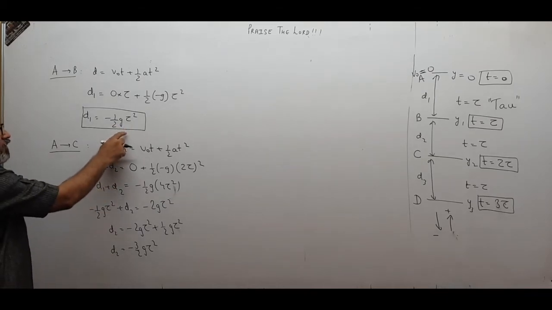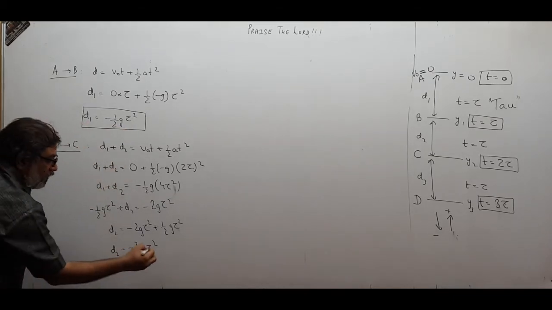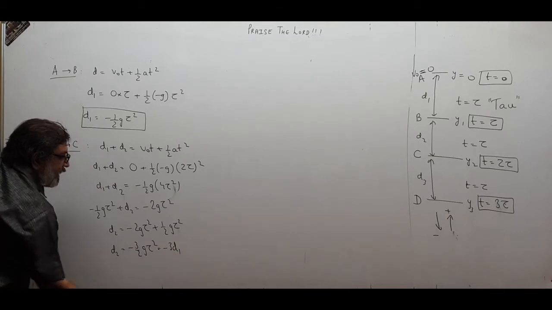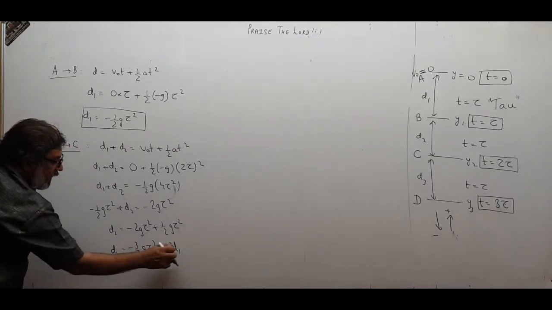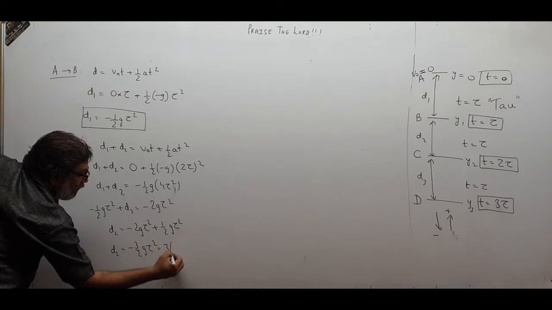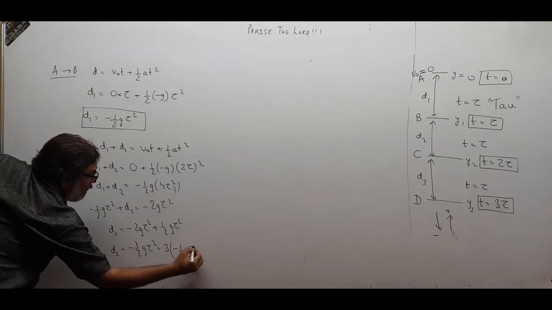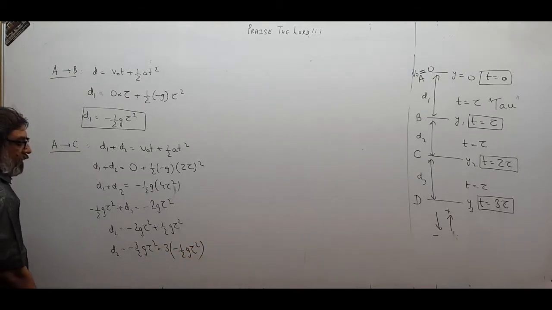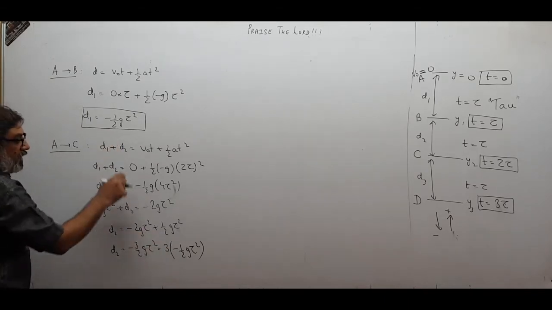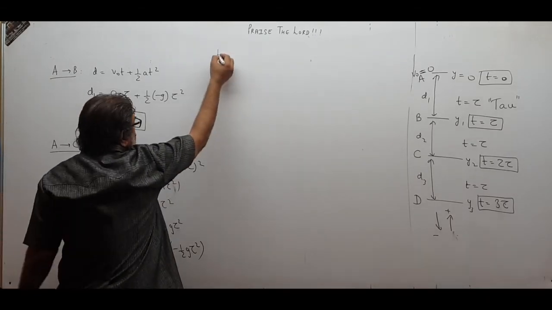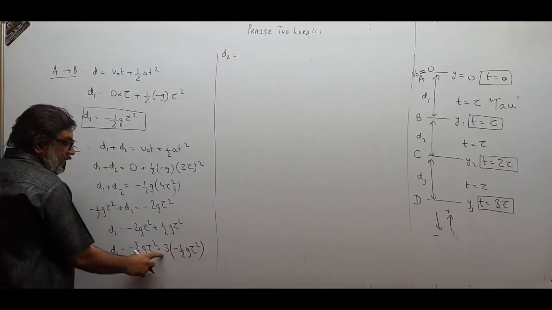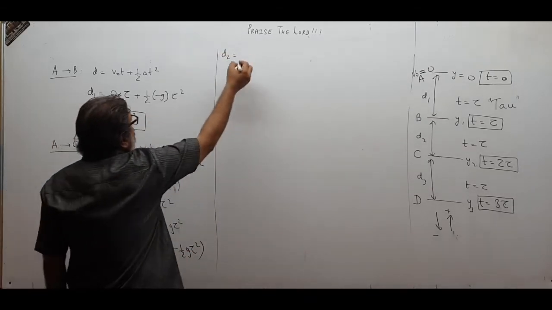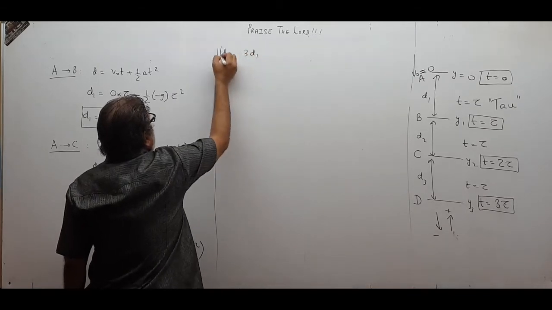And minus half g tau square is d1, so this will become minus 3 d1. Can I think like this? Minus 3 into half g tau square, I can write as 3 into minus half g tau square, and minus half g tau square is d1. So d2 is 3 d1. I come to know that.